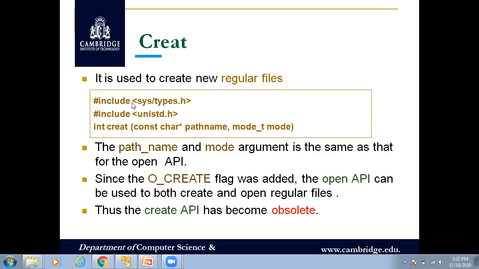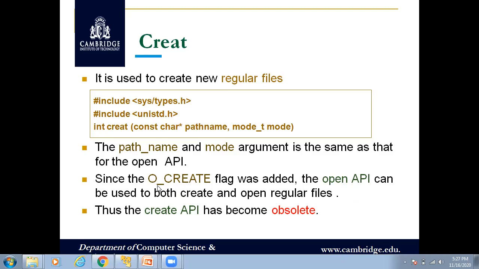But we don't often use this creat function. Why? Because the same task, creating any file, we can do using the open API. In the previous session we discussed the open API, where this open API supports multiple modifier flags. We have seen the create modifier flag.